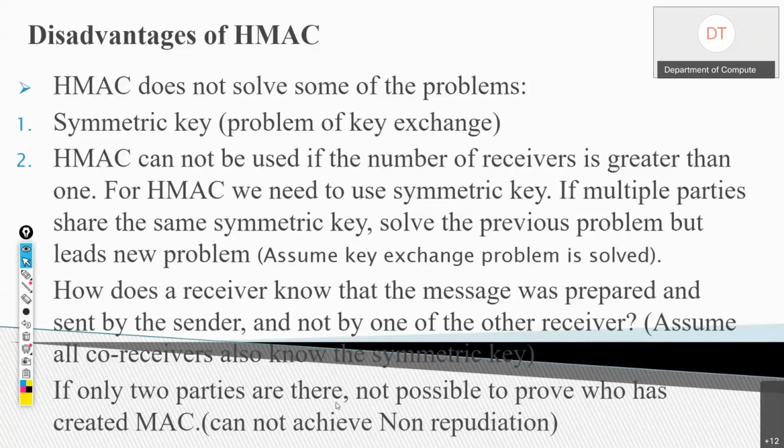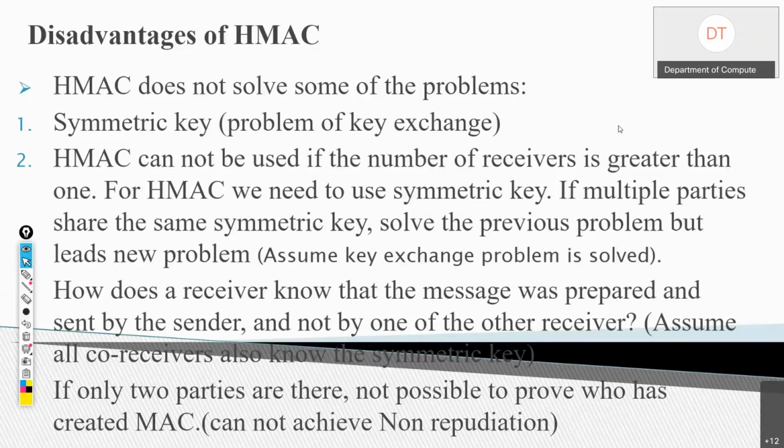One more thing we cannot get from a message authentication code is non-repudiation. You know the meaning of non-repudiation? Non-repudiation means if someone sends a message, he should not be able to deny that the message has been sent by him. So here we are not going to achieve non-repudiation. Here we are going to achieve only authentication and integrity. So these are the disadvantages of HMAC.